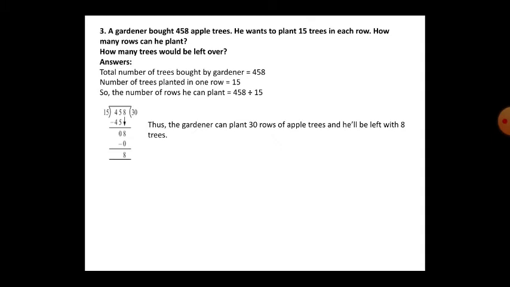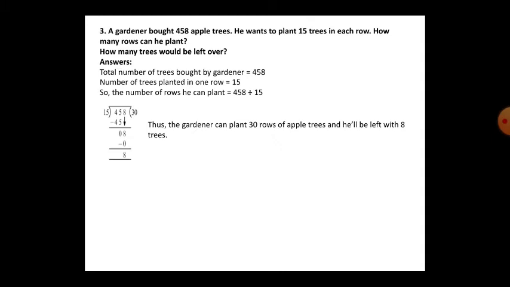So like that only, a gardener bought 458 apple trees. He wants to plant 15 trees in each row. How many rows can he plant? How many trees would be left over? So that is another problem.